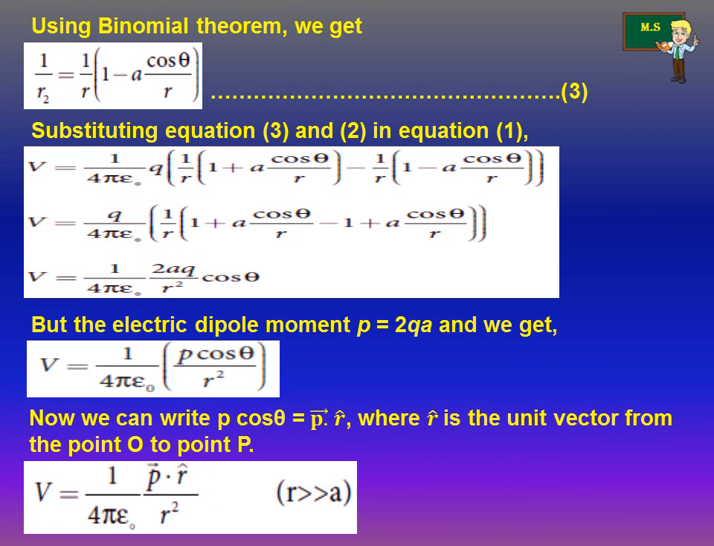Finally, we can write p cos theta is equal to p vector dot r cap, where r cap is the unit vector from the point O to P. The final expression will be V is equal to 1 by 4 pi epsilon 0 into p vector dot r cap divided by r square.